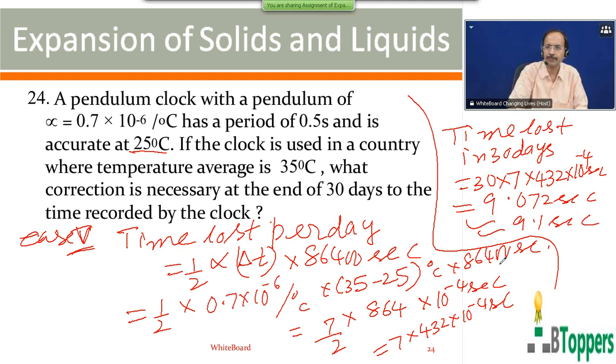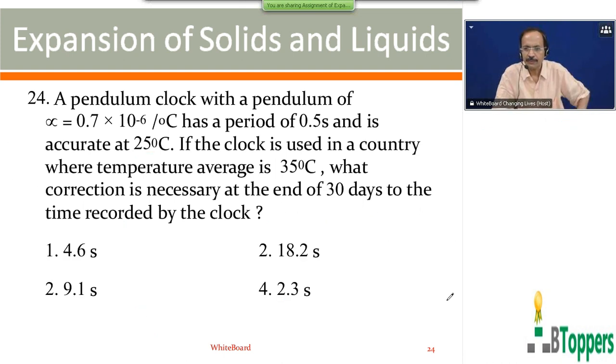That means the correction that should be, that means time lost. Correction that is necessary after 30 days is 9.1 seconds. That means you have to add 9.1 seconds to the time shown by the clock to get the accurate time. So for question number 24, second option is answer.